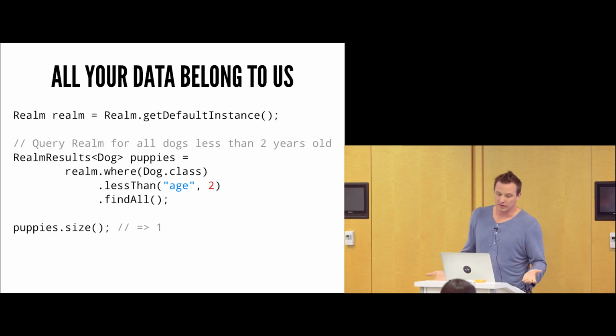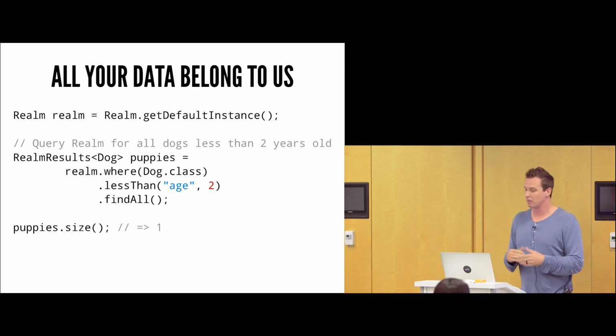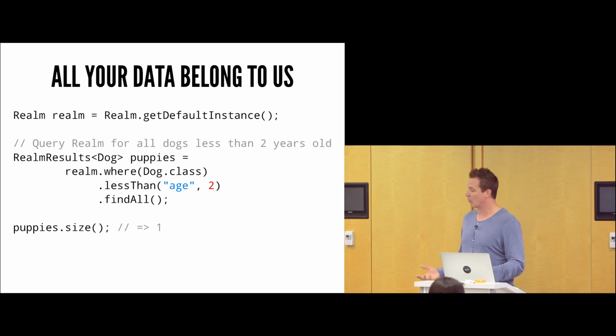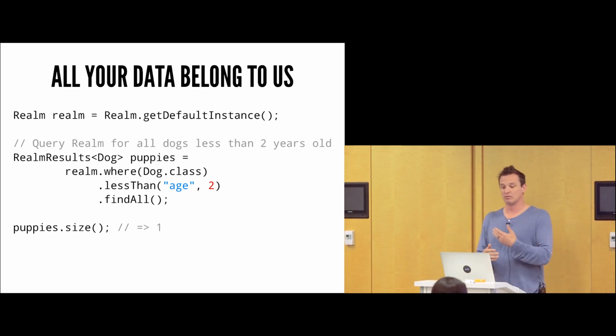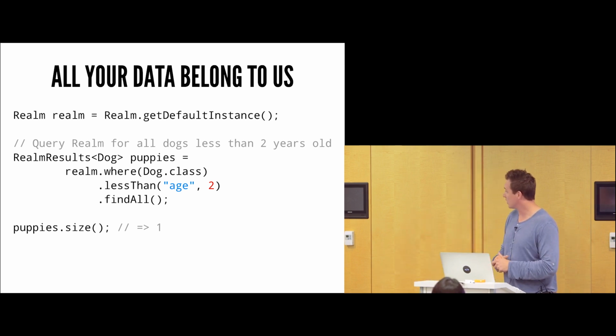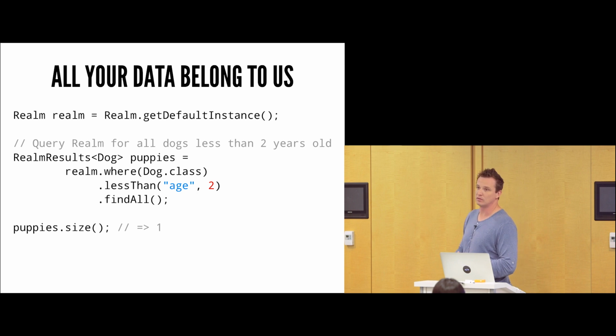All right, so if we take a look at this, we're also going to do a little more querying here. You'll notice I'm going to go ahead and get a list of dogs here. And notice RealmResults of Dog. All this really is, is a glorified list of T. So if you think of this as a list of T, you can pretty much do everything you normally do with a list here. But it has a bunch of extra things on it for Realm itself. So we can start with realm, we can query for dogs, we can get a list back of dogs and do things with them. As you can see here, we can get the size of them. And maybe we've already inserted one like we saw before, or we've already inserted many of them, but this time we only have one that equates to the age of 2.